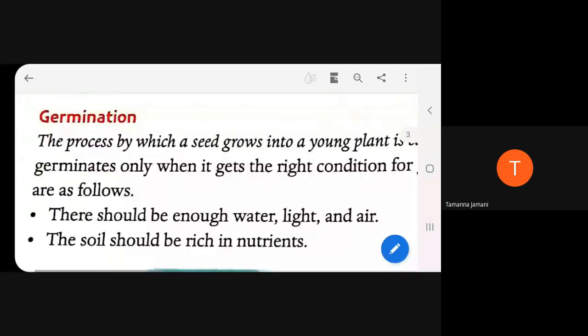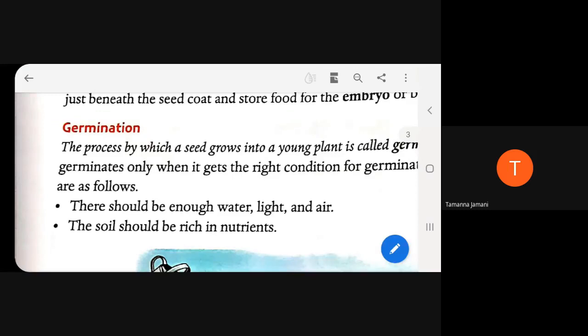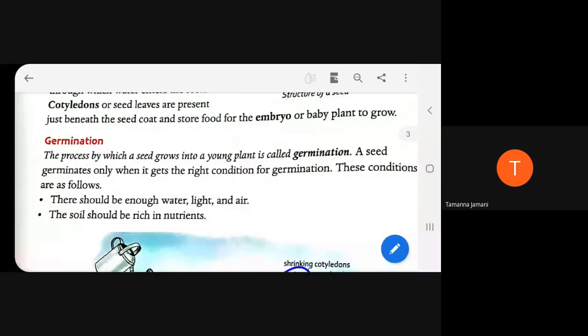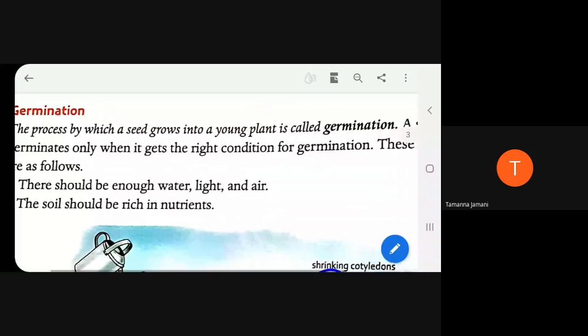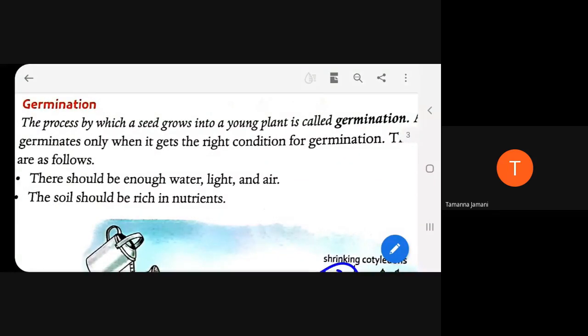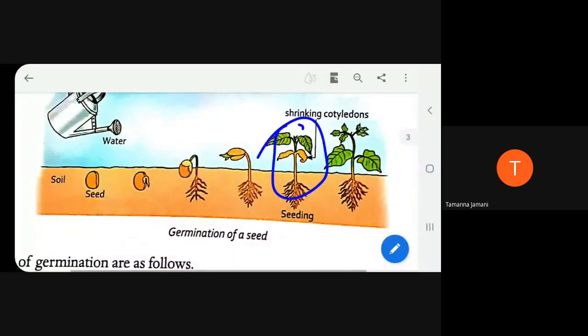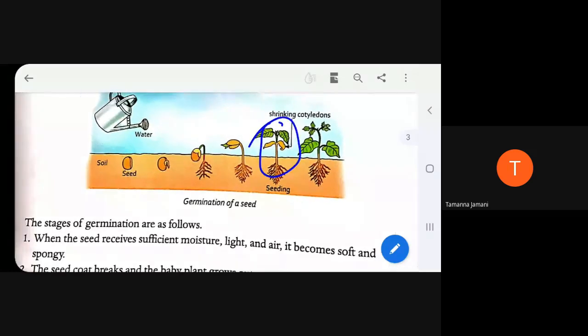At that time we learned the definition of germination also. What is the definition of germination? The process by which a seed grows into a young plant is called germination. Then just after that, we learned the steps, the stages of germination.